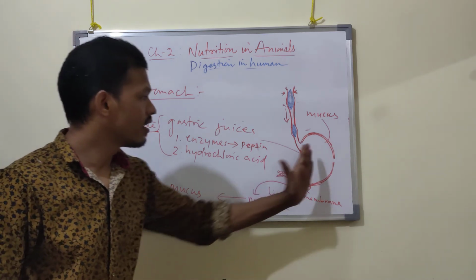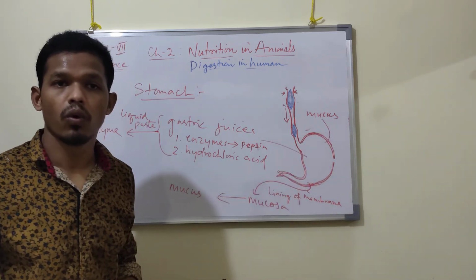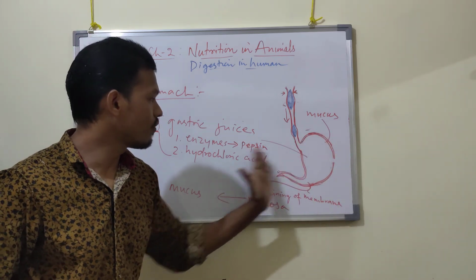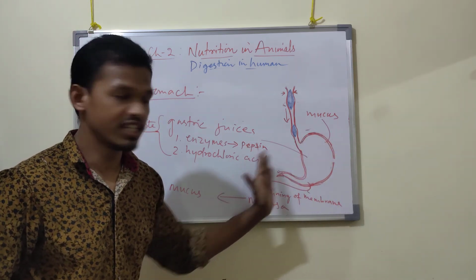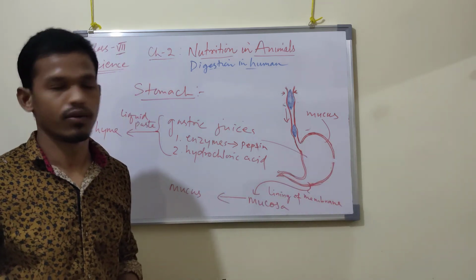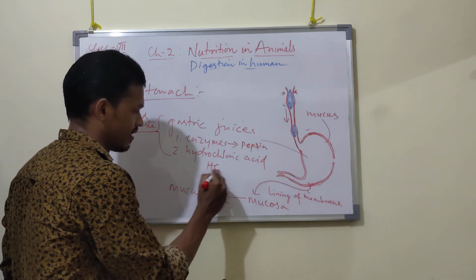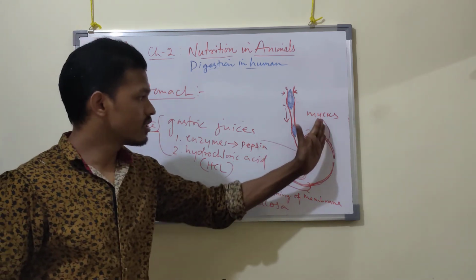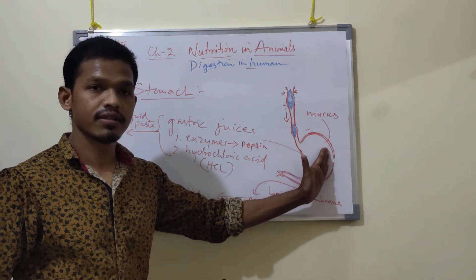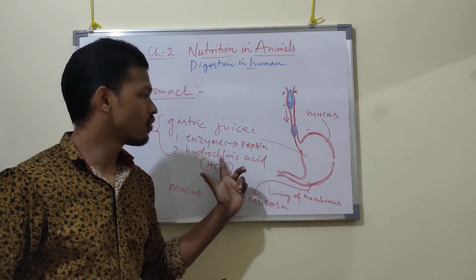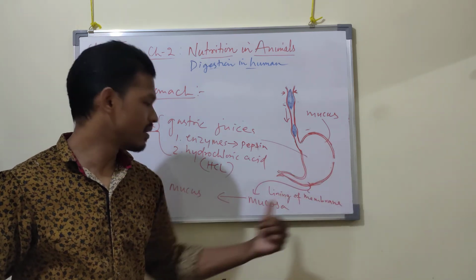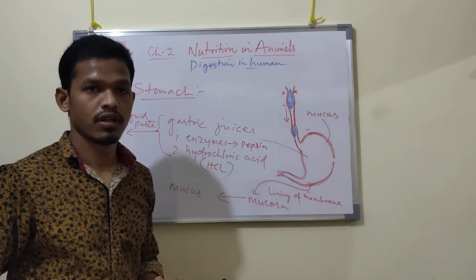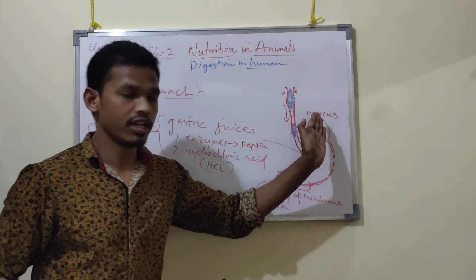So the mucus will prevent the contact of hydrochloric acid, HCl, with the stomach wall. Got it now? Therefore, the mucosa releases mucus.